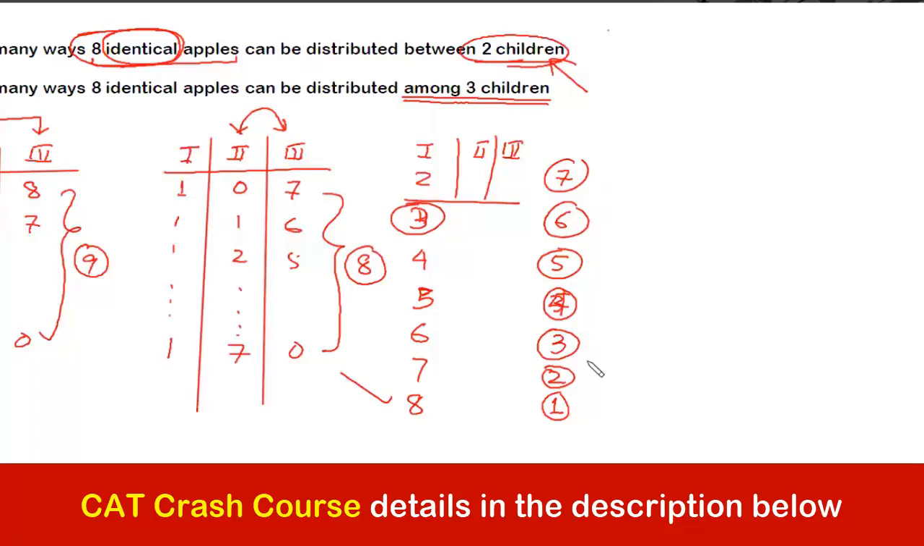So the number of cases would be what? 1 plus 2 plus 3 up to 7 plus 8 plus 9. So can I say the answer for this question should be this, which comes out to be how much? 45. So this would be the answer. I hope I am clear, guys.